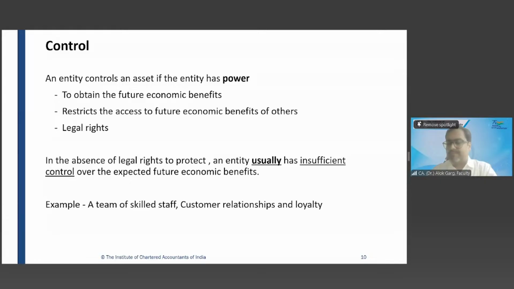Let me give you an example. I have written a book on Indian accounting standard, my book Treatise on Ind AS. I haven't done the copyright. There is no patent, no copyright. Somebody in India who is sitting 2000 kilometers away from me has copied my book. Do I have the power to stop him? No. No, sir. Because I don't have any copyright.